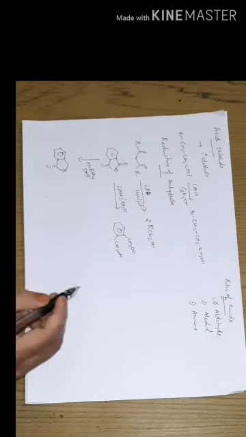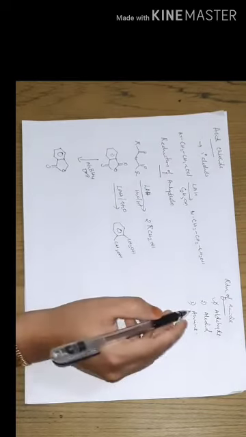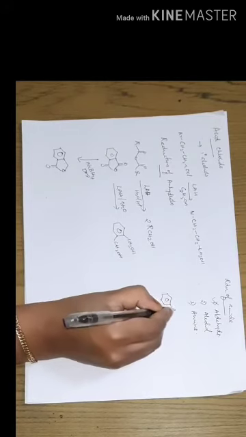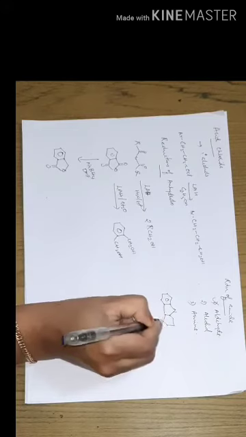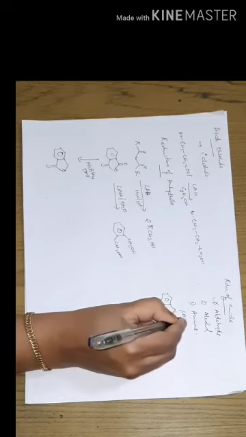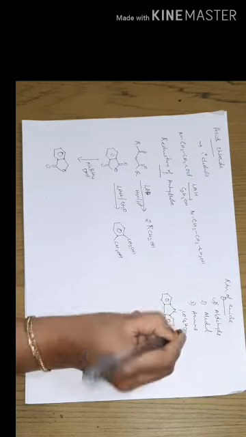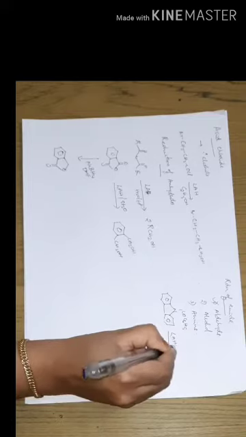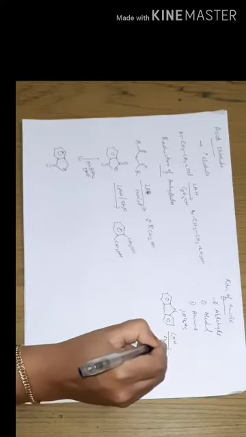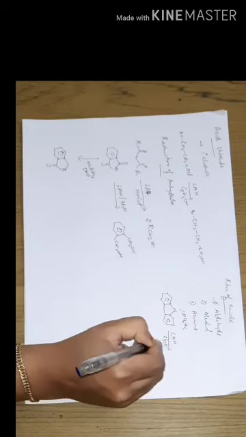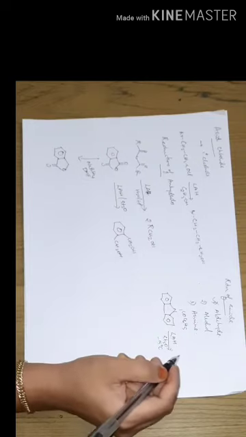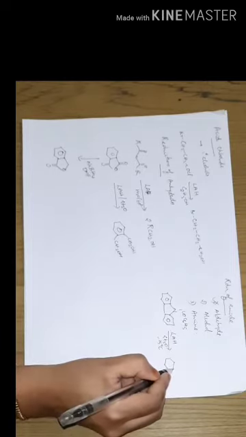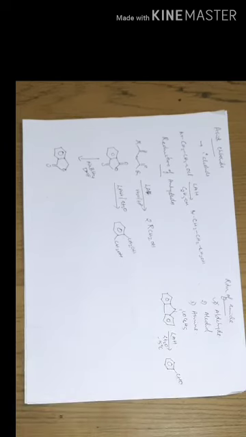Suppose, for example, we are using a compound with an amide functional group. Suppose this is our C6H5, this is our substrate molecule. This molecule on reduction in the presence of lithium aluminum hydride, with ether as the solvent at minus 15 degrees Celsius, is reduced to the corresponding aldehyde.